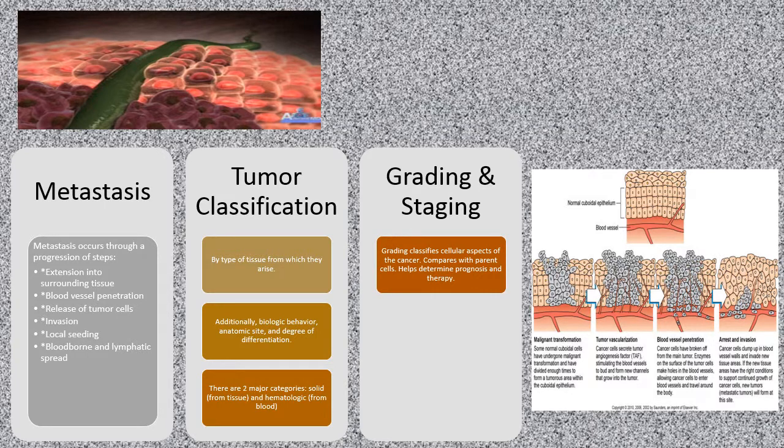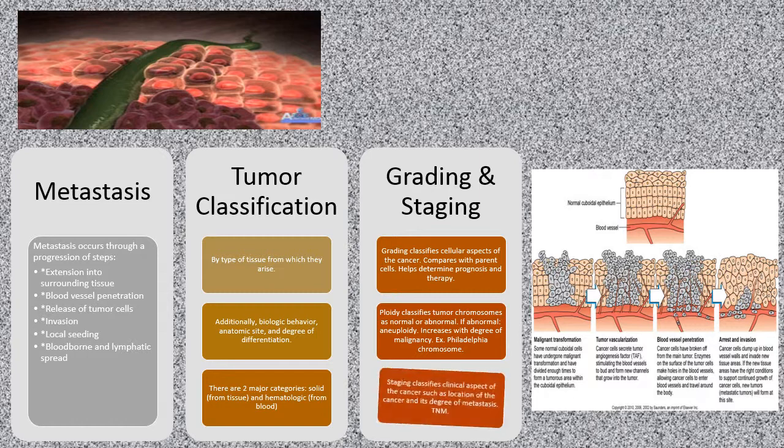Grading classifies cellular aspects of the cancer. It compares with the parent cells, and it helps determine prognosis and therapy. Ploidy classifies tumor chromosomes as normal or abnormal. If abnormal, aneuploidy increases with the degree of malignancy. An example would be the Philadelphia chromosome. The staging classifies clinical aspects of the cancer, such as location of the cancer and its degree of metastasis. This is done by TNM, tumor node metastasis.